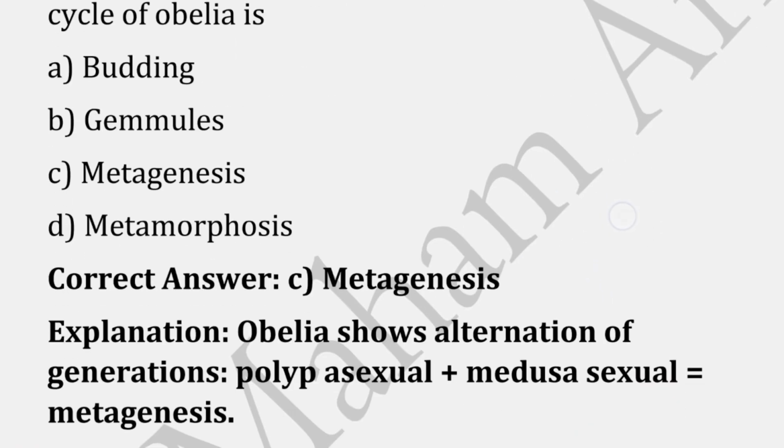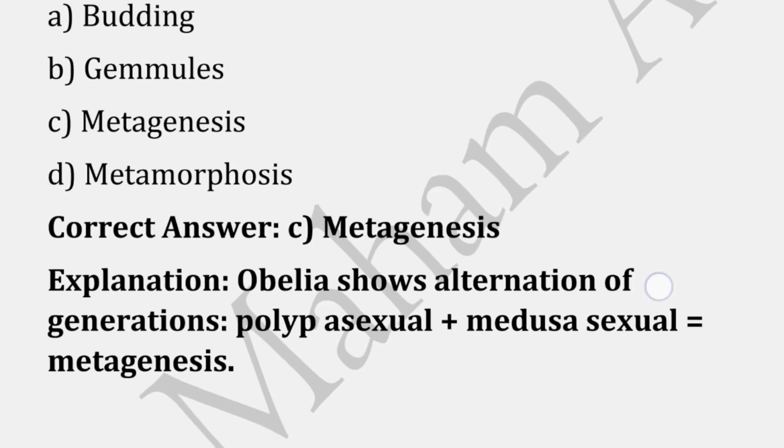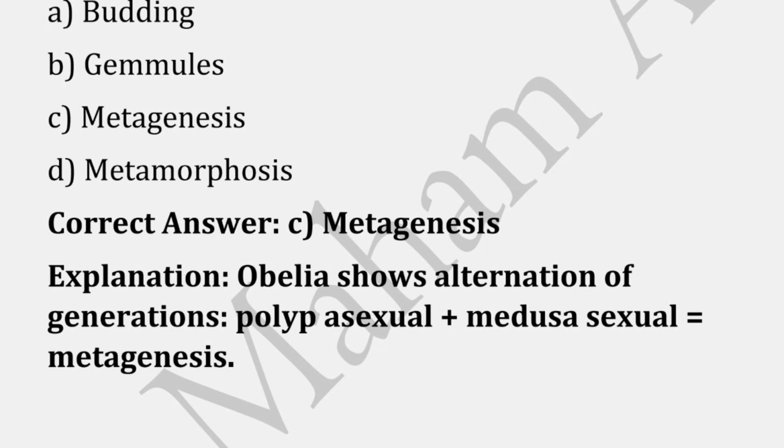The correct answer is option C, that is metagenesis, because Obelia shows alternation of generations. Polyp is asexual and Medusa is sexual, so combined they give us metagenesis.